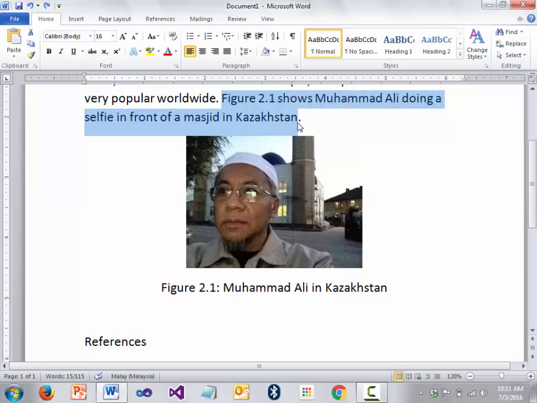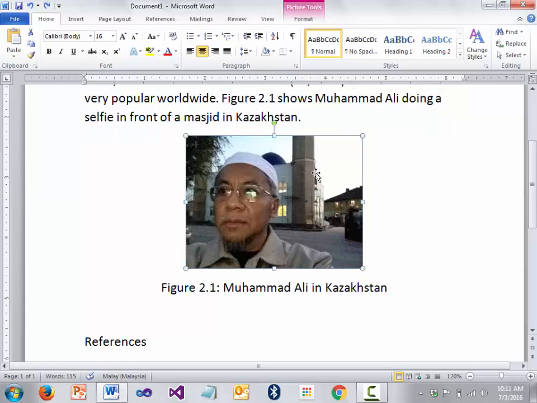Let's say that this particular image is copyrighted. You take it from somewhere, so how do you cite the image?